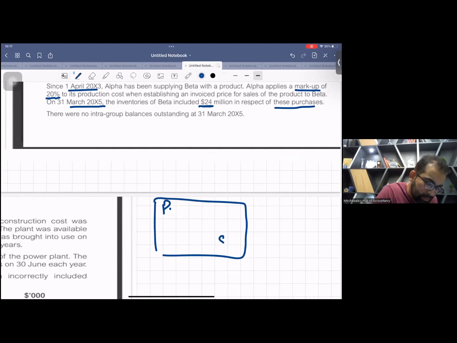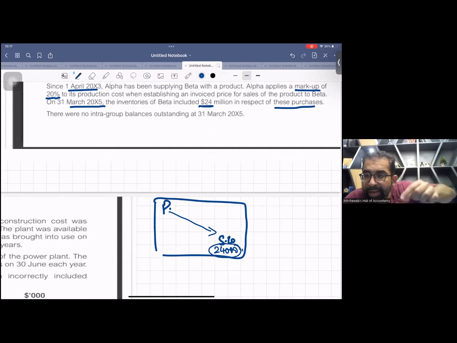This is S company. So parent company sold goods to S company, but at the year end, S company has 24,000 of goods unsold. As these 24,000 goods are unsold, there is a URP in this inventory. So let's calculate the URP.